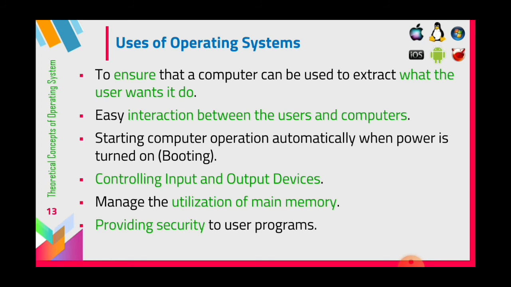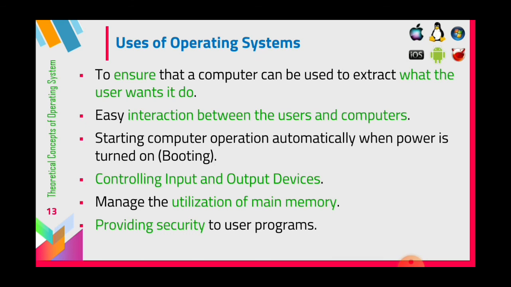Manage the utilization of main memory, providing security to user programs. We already know the capacity of main memory is very low compared to secondary storage devices, but we manage the main memory for the speed of the process. That management of main memory is also done by the operating system, and it also provides security to the user programs.